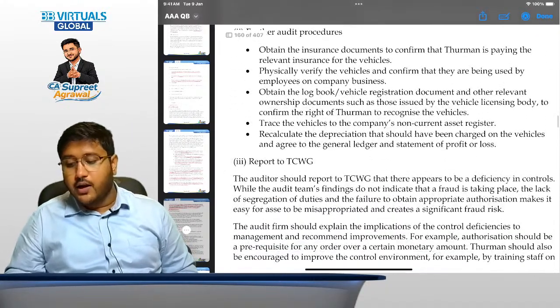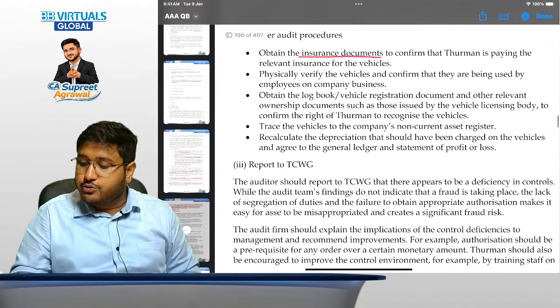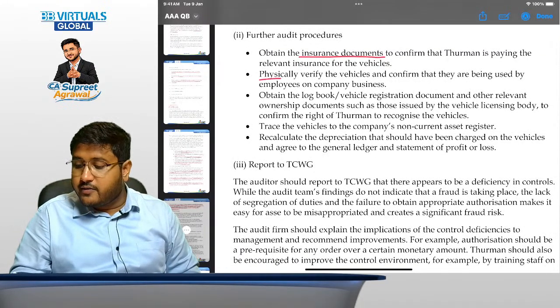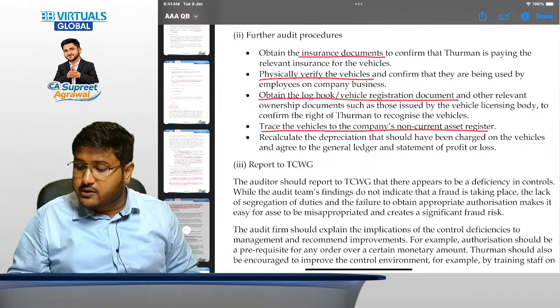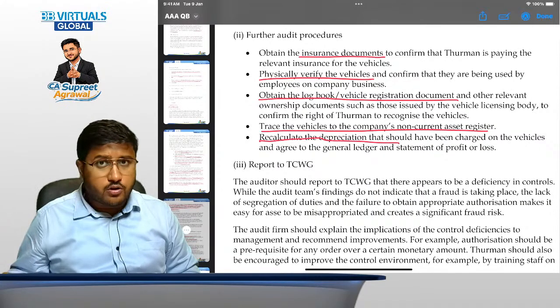Very important pointer. Now, further audit procedures: obtain the insurance documents, then physically verify the vehicles, obtain the logbook or vehicle registration document, trace the vehicles to the company's non-current asset register, and recalculate the depreciation. All of these are important.